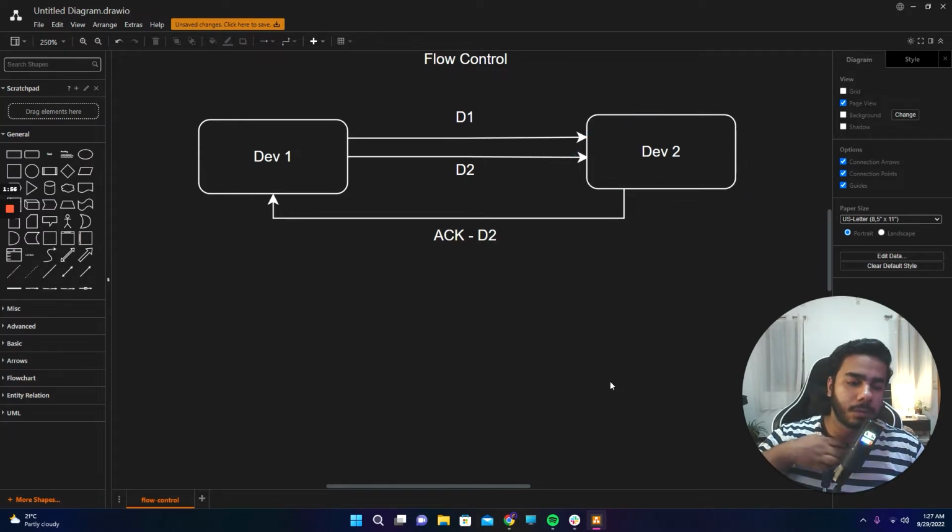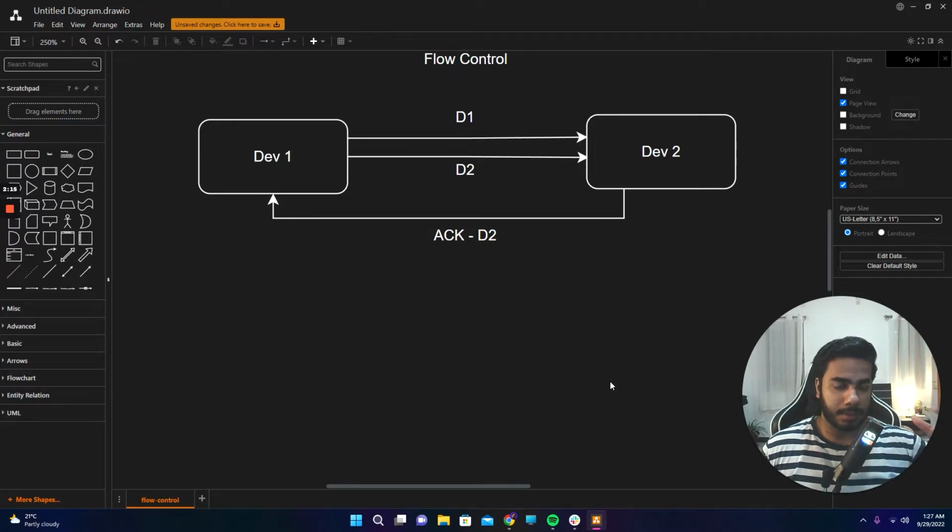So now we come to the point of how much device 2 can actually handle. Let's take an example of a classroom scenario where there is a student and a teacher. The teacher is dictating and the student is writing based on whatever the teacher is saying. If the teacher dictates very fast, at a rate that the student cannot handle, what would be the consequence?